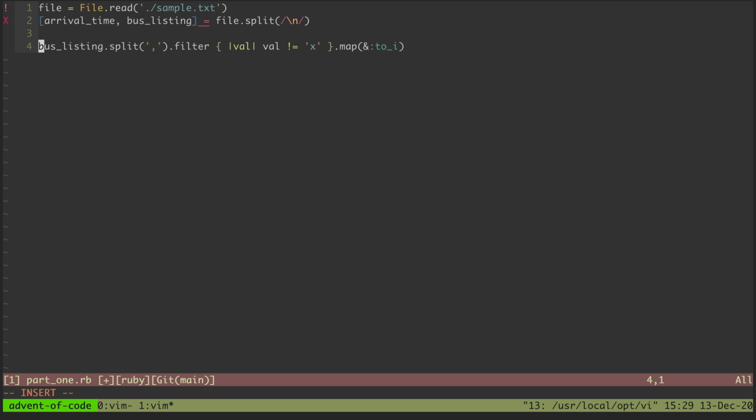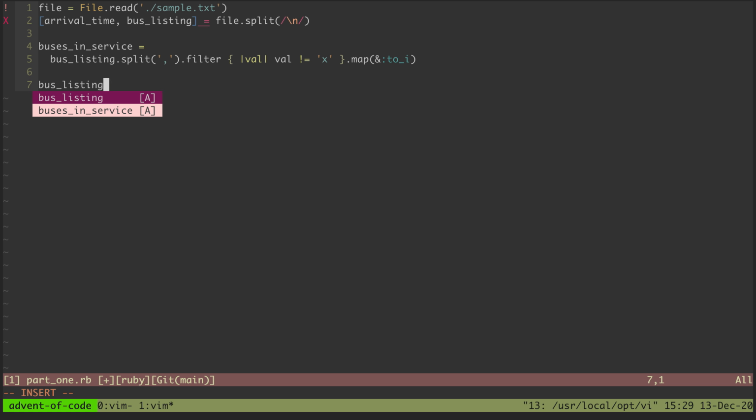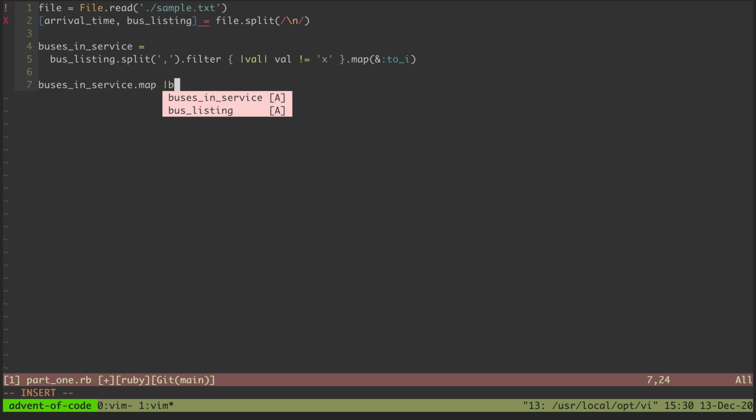So we'll call this sort of buses in service. So now we have buses in service. I think we want to iterate over each of these and do the modulo stuff that we did. So buses in service dot map, bus ID.